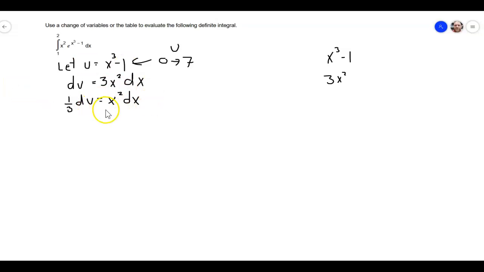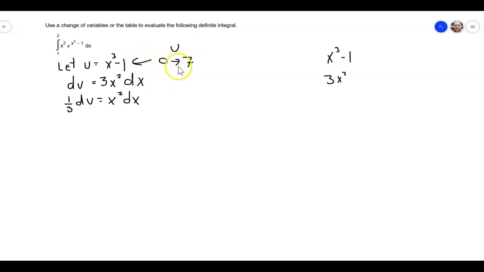Now, I don't have to do that. I can leave it the 1 to 2, but if I leave it going from 1 to 2, then after I do my antiderivative, I have to go do that substitution back into the x world. So that's a choice that we can make. We can make it separately for different problems, but if you go into the u world, then you stay in the u world. If you keep in the x world, then you have to substitute back into the x world.